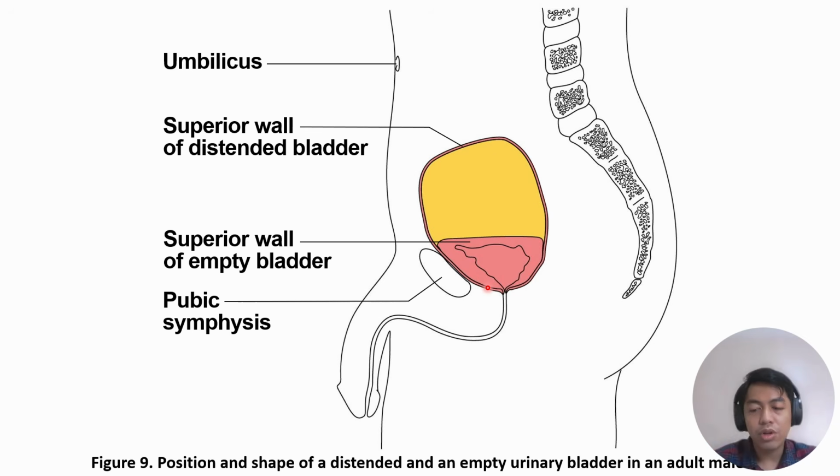Okay, so in order again to release the urine out of the urinary bladder, the detrusor muscle has to contract, then the trigone muscle has to relax. And the opposite in withholding the urine: the detrusor muscle has to relax and the trigone muscle has to contract in order to close the internal sphincter.